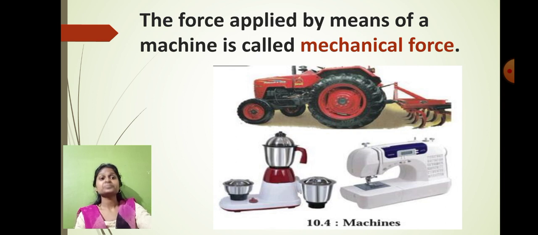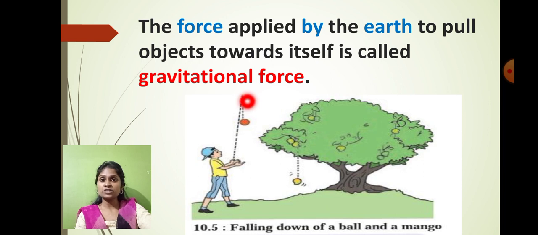Mechanical force. Now what do you mean by the gravitational force? Like other forces, even our earth has a certain type of force. Whatever things we throw up will come in the downward direction. So the earth is trying to pull everything towards it.